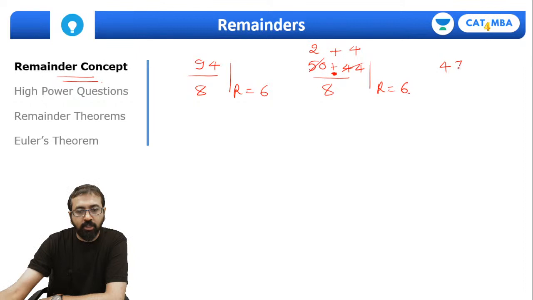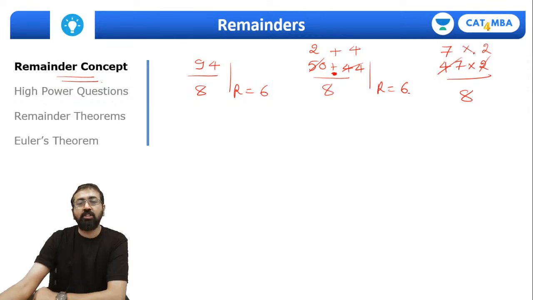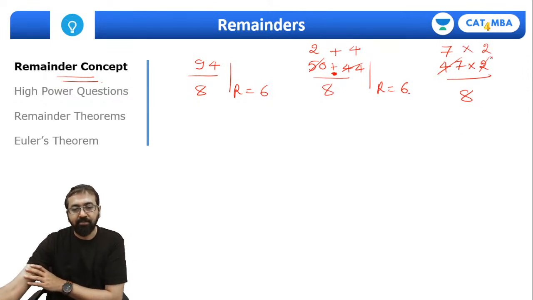Same way, 94 can be written as 47 into 2. So if you want to divide this by 8, you will divide 47 by 8, so it will produce remainder 2. 2 divided by 8, smaller number divided by larger number, remainder is the number itself. So now you got 7 into 2, 14 as the remainder. But 14 can't be the remainder because the remainder has to be less than the divisor. So you will divide this 14 again by 8, and again 14 divided by 8, remainder will be 6.